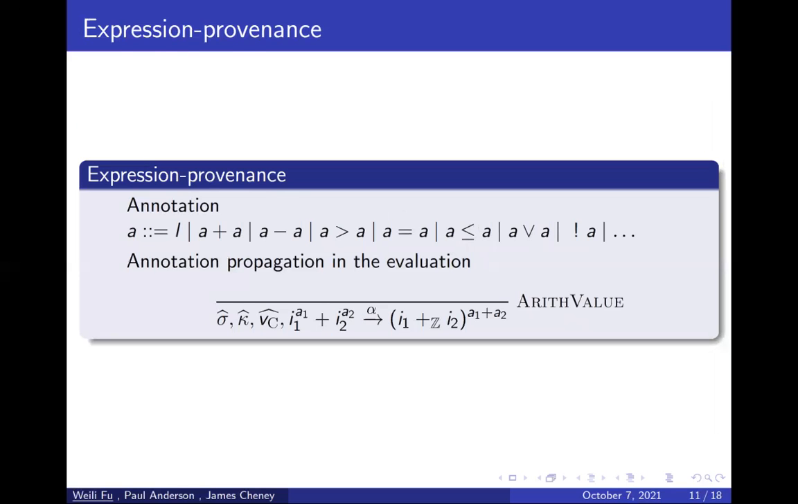In expression provenance, the annotation is either a label or the annotations corresponding to the primitive computations in the language. For example, plus, minus, or comparison operations, and so on. In the plus operation, the result will be labeled by the two input labels with the operation plus.